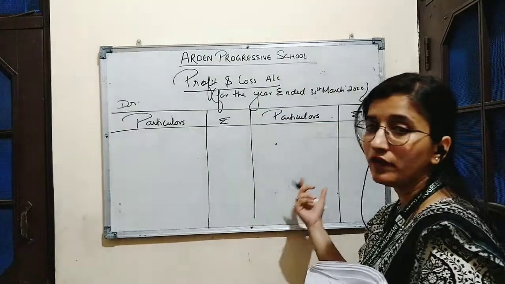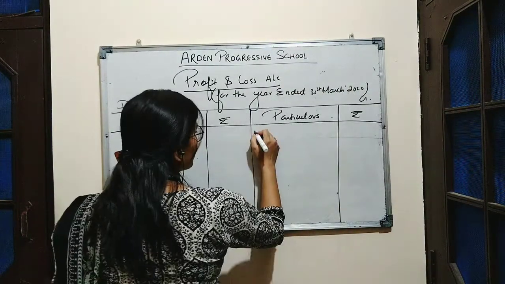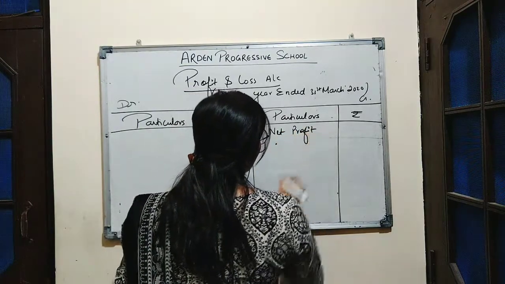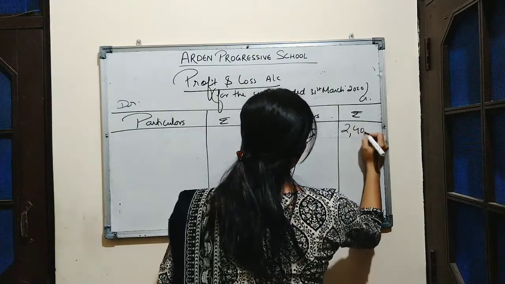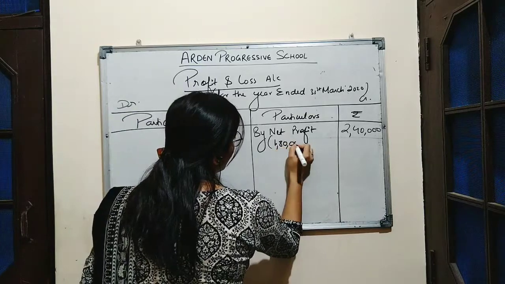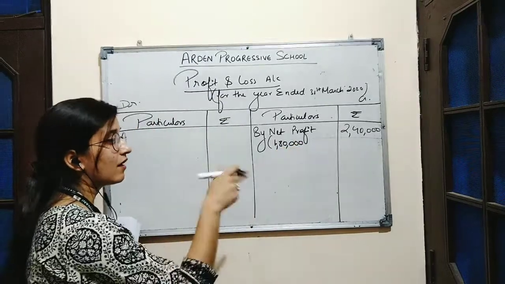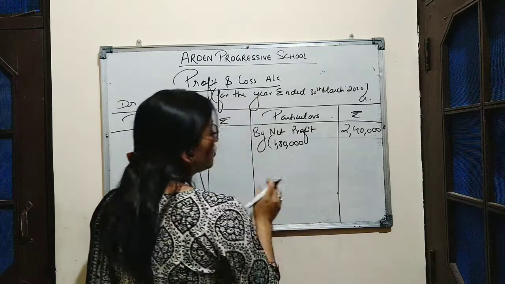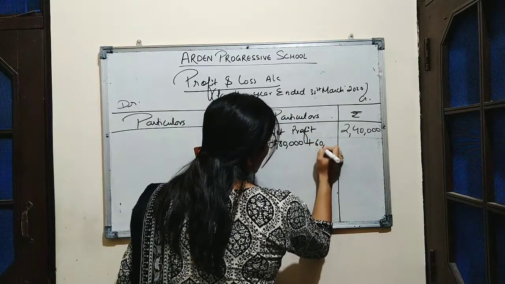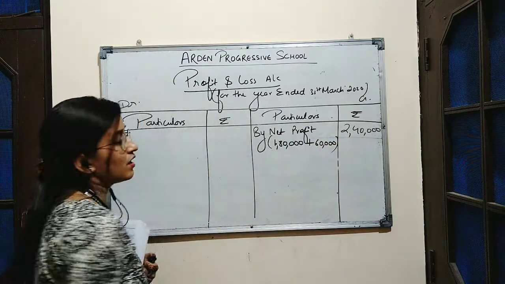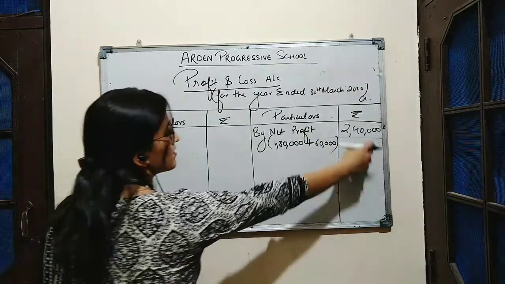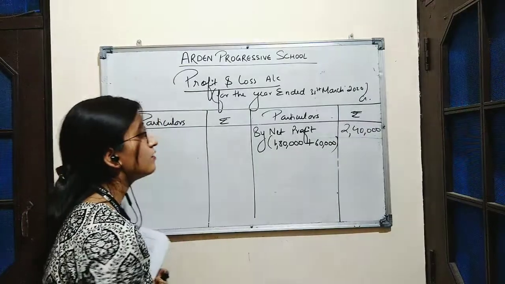So we will record it on the credit side as by net profit. Amount was rupees 2,40,000. As we know, in the question it is given net profit before charging interest on capital but after charging B's salary. So to calculate the actual profit earned by the company, we will add B's annual salary, which is 60,000. So 1,80,000 plus 60,000 is rupees 2,40,000. This is the actual net profit earned by the firm.